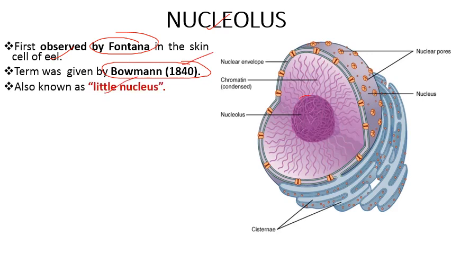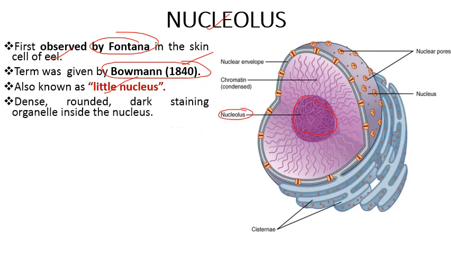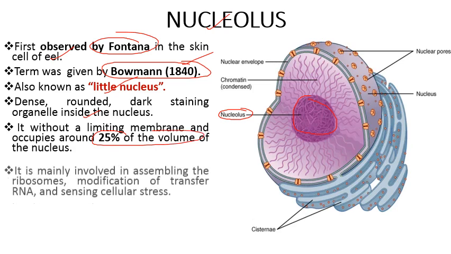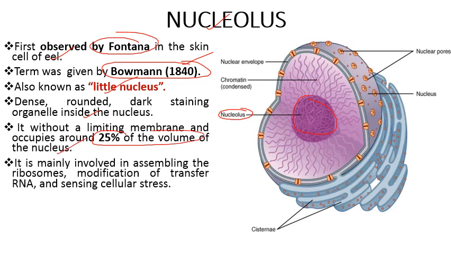So we can see here a central portion, and that is occupied by the structure which is called nucleolus, and it is a dense rounded dark staining organelle inside the nucleus. It is without a limiting membrane and occupies about 25% of the volume of nucleus, and it is mainly involved in assembling the ribosomes, modification of transfer RNA, and sensing cellular stress. So these are the activities which are carried out by this organelle only. That is assembly of ribosome, modification of tRNA, and sensing cellular stresses.